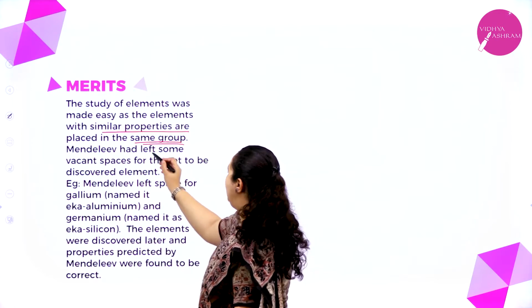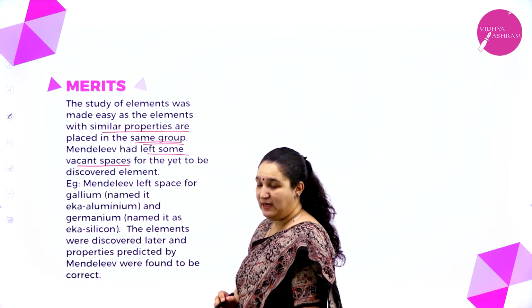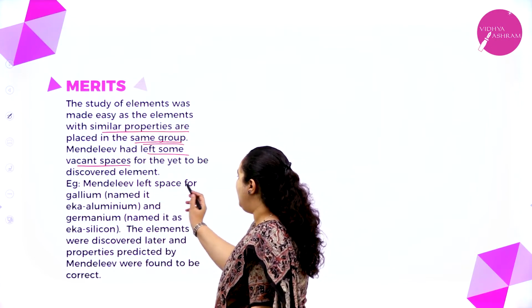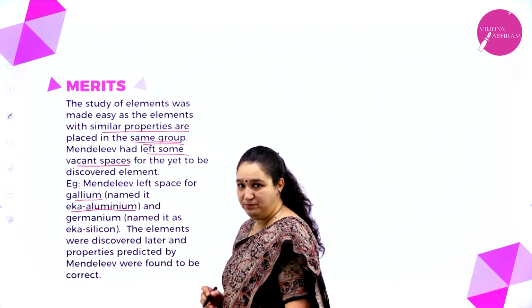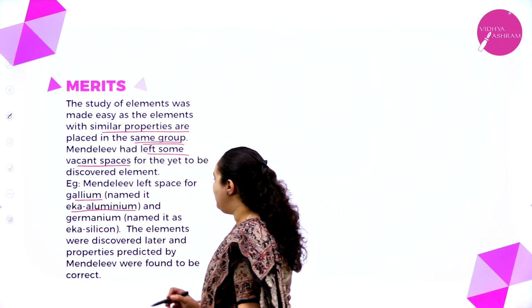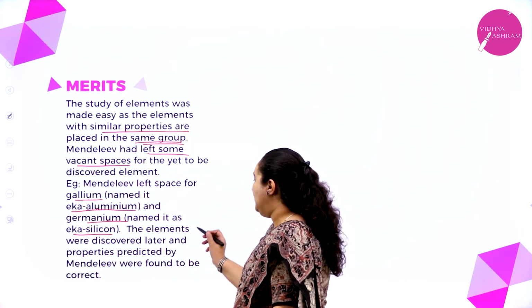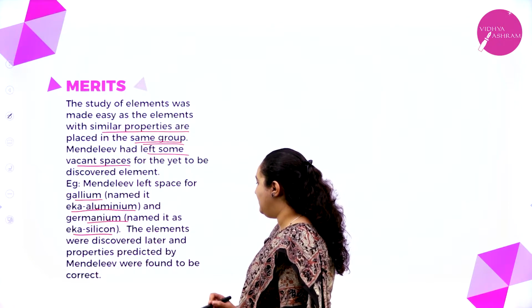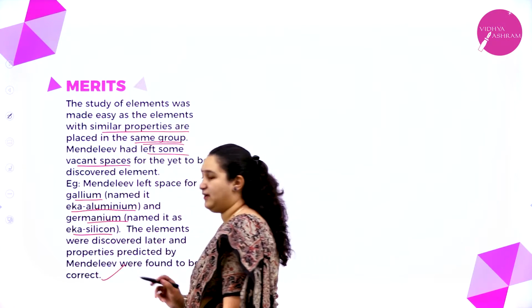Mendeleev had left some vacant space for yet to be discovered elements. That is, Mendeleev left space for gallium and named it Eka aluminium, and germanium and named it Eka silicon. The elements were discovered later and the properties predicted by Mendeleev were found to be correct.